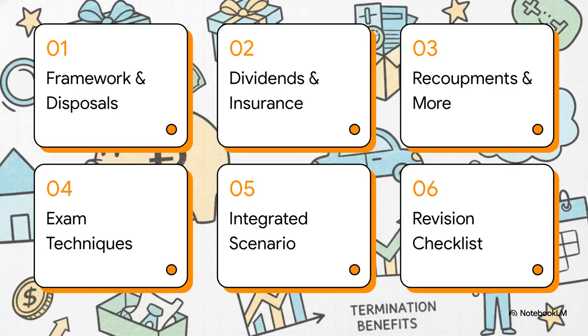Here's our roadmap for this explainer. We're moving logically from macro theory, looking at the framework and asset disposals, straight through dividends, insurance policies, and recoupments. Then we wrap up with crucial exam techniques, an integrated master scenario, and a final revision checklist.